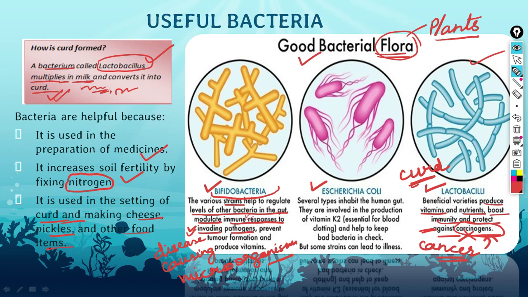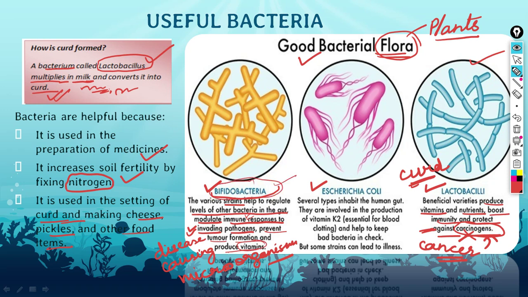You can say that they are helping in preparing a brigade or army against these pathogens. They are also preventing tumor formation, and they also produce different vitamins. So these Bifidobacteria are very good for our body.